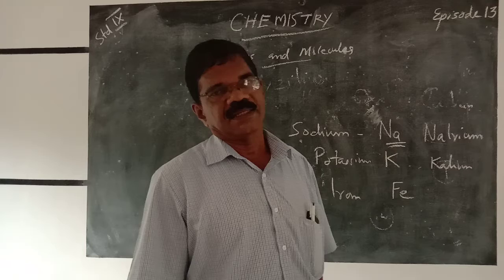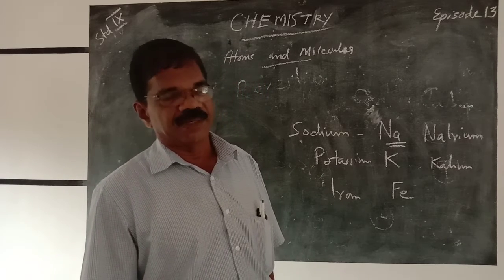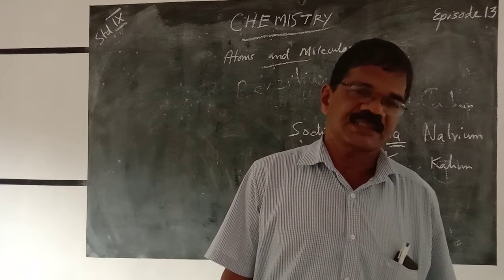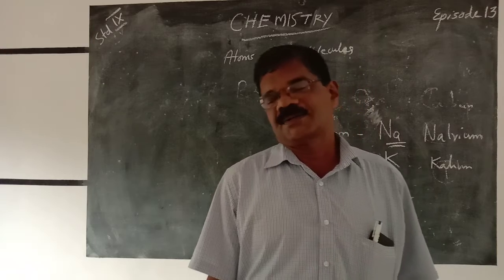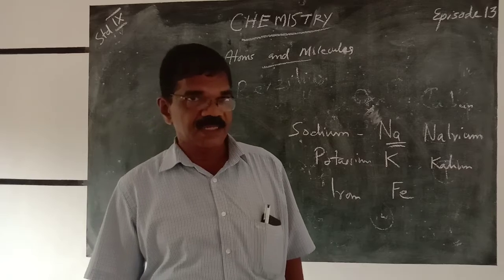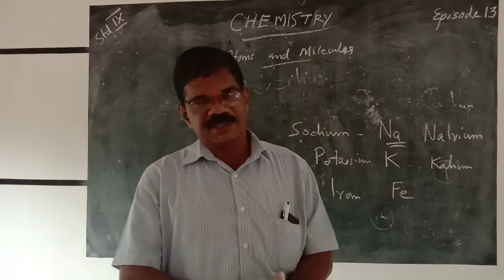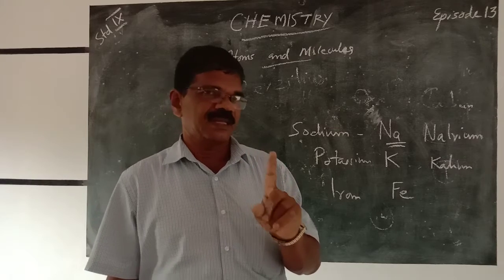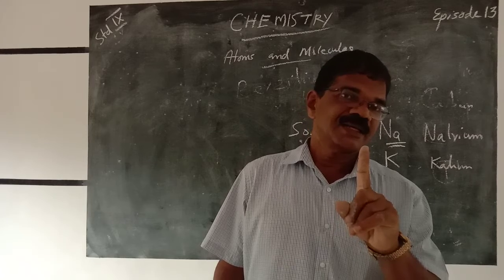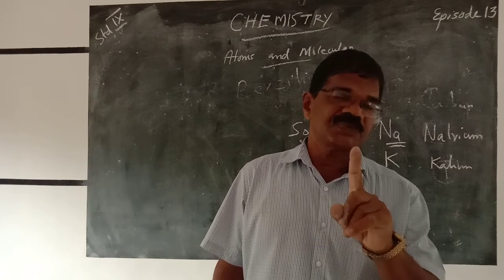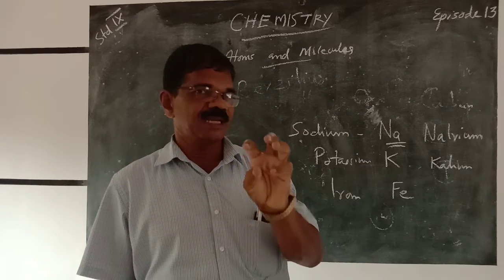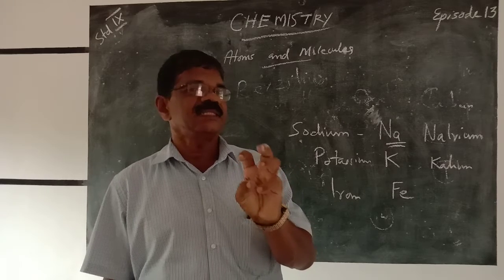For example, zinc is Zn, gold Au, silver Ag, then carbon C, calcium Ca. Then you have to use the common elements, and automatically you will remember the names and the symbols. You must always remember that a symbol represents one atom of an element. What is one atom? It is the smallest indivisible particle of a substance. It is the building block of all the materials in the universe.